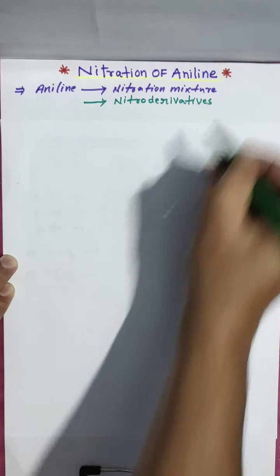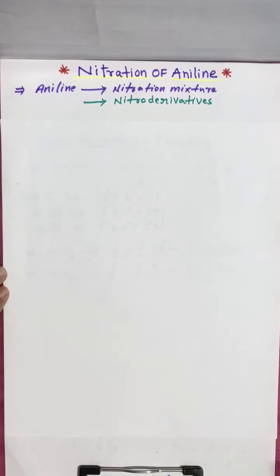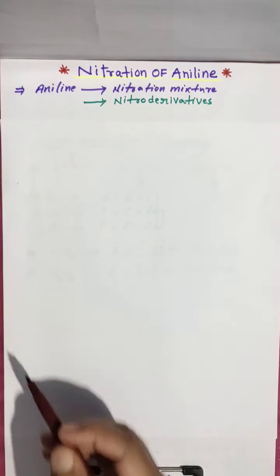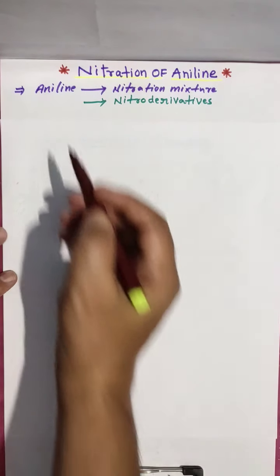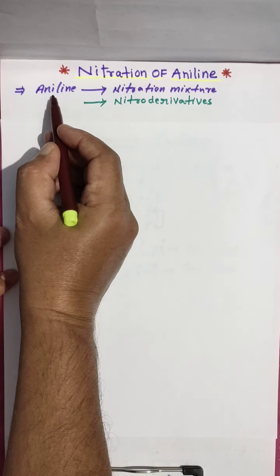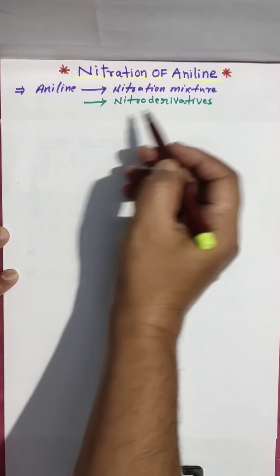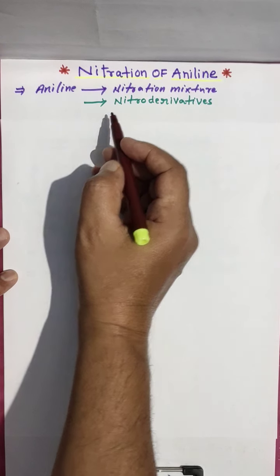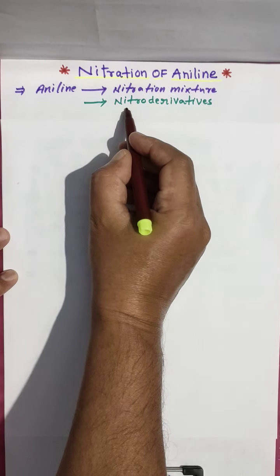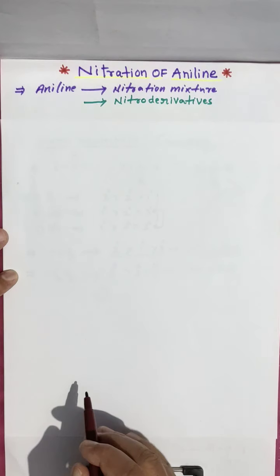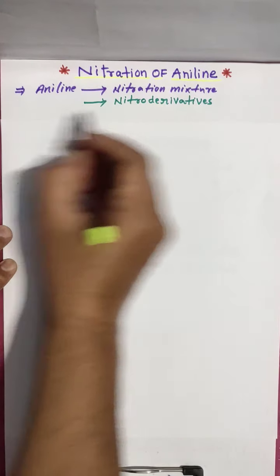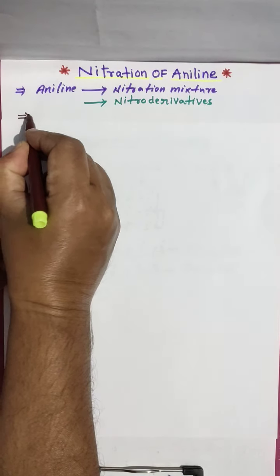This is very important, and previously a theory question was asked directly: when aniline reacts with nitration mixture, what is the product? They give an option, nitro derivatives. So you have to remember nitro derivatives.